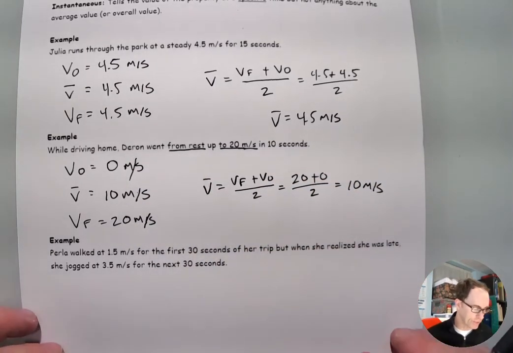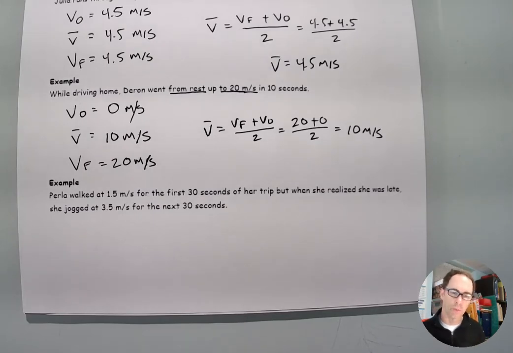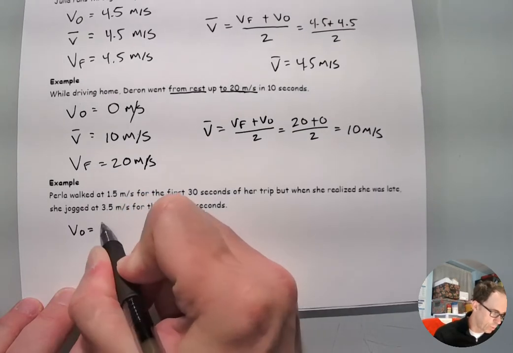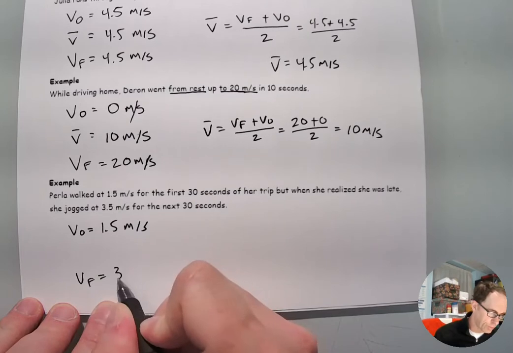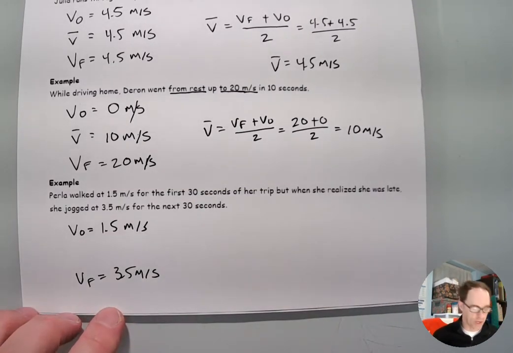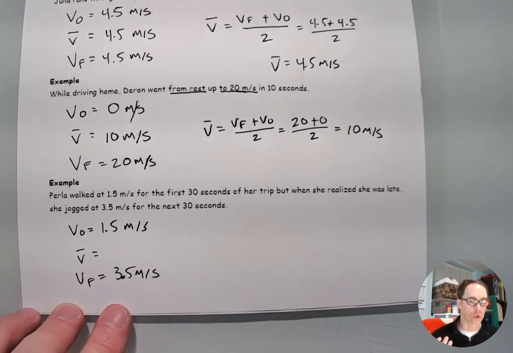Okay, so let's take a look at an example in which we have a different type of motion. The person is changing, but they spend a little bit of time at one speed, and then they change rapidly, and then they spend the same amount of time at another speed. In this case, the initial speed is 1.5 meters per second, and the final speed is 3.5 meters per second. This is the only other type of example in which we can add the two together and divide by 2 and expect that that would produce the correct answer.